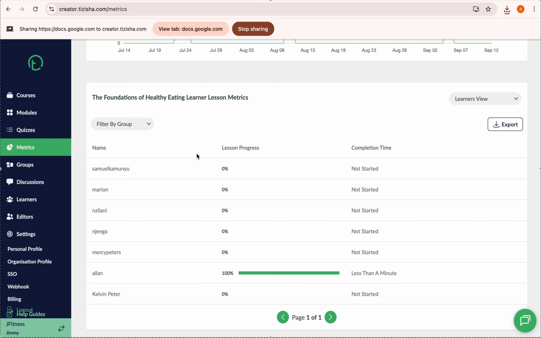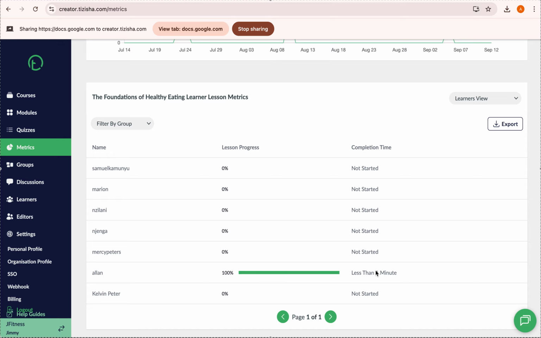That's the same case. So we are also able to see the learners. So we have the name of the learner, the lesson progress, and the completion time, right? So for this one, we only see one learner did 100%, like completed this. Only one learner completed this course, right? And we are seeing here they did that in less than a minute. So this just tells you all you need to know about the learner. You're able now to track, oh, did this learner actually take time to go through my courses, or were they just navigating to the next slide, just to get it over and done with, right? So you're able to see that.